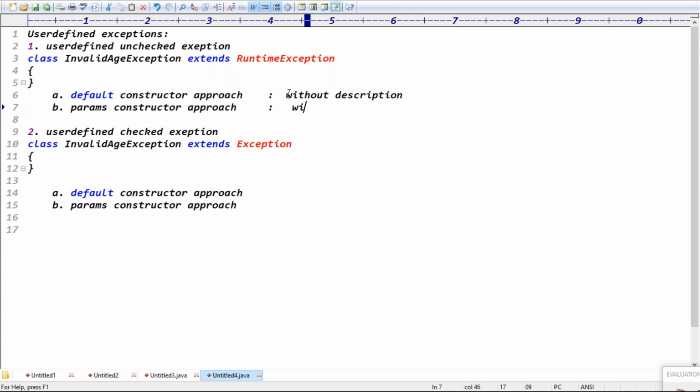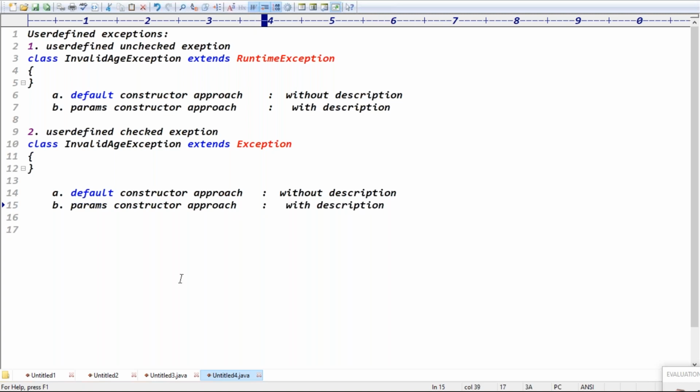The parameterized constructor approach displays the exception with the description. So the default constructor approach will display the exception message without description, and the parameterized constructor approach will create the exception with the description. I'll write the code for this application.